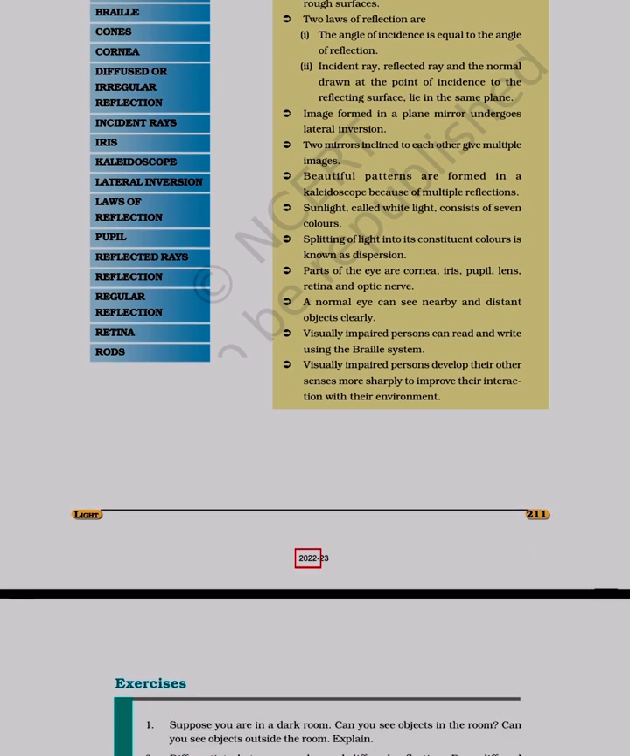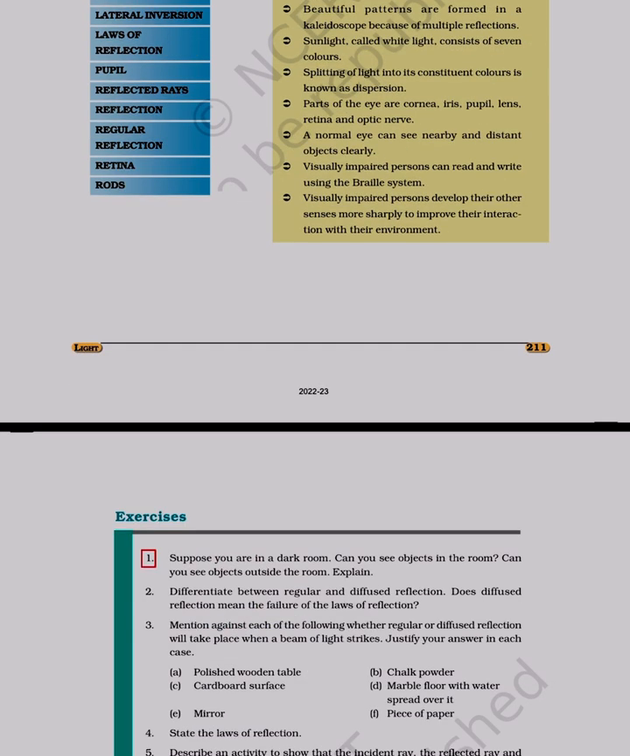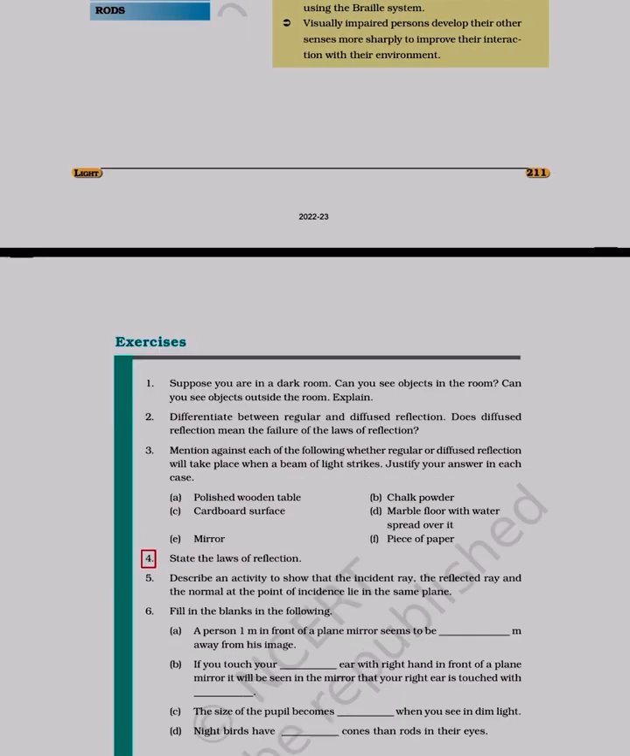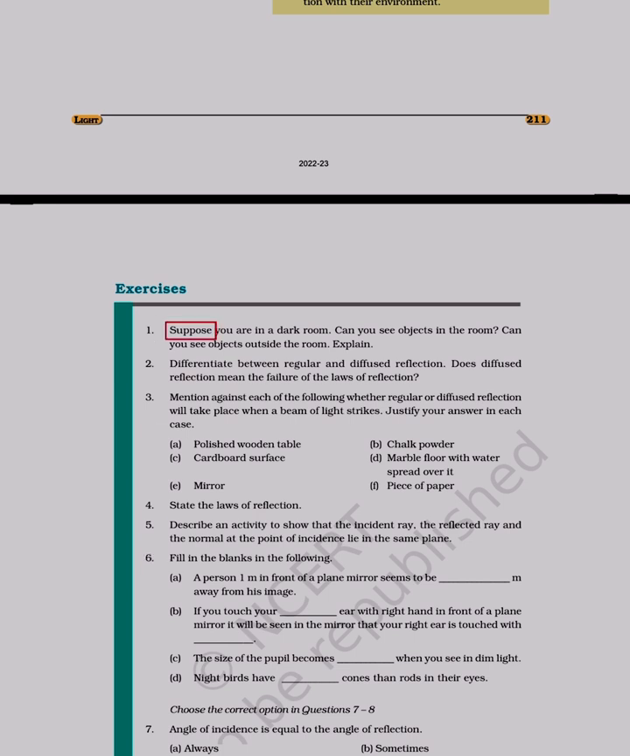Exercises. 1, 2, 3, 4, 5, 6. Suppose you are in a dark room. Can you see objects in the room? Can you see objects outside the room? Explain. Differentiate between regular and diffused reflection. Does diffused reflection mean the failure of the laws of reflection?